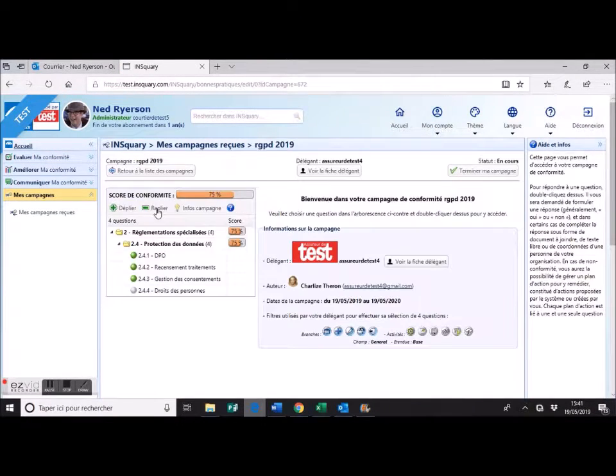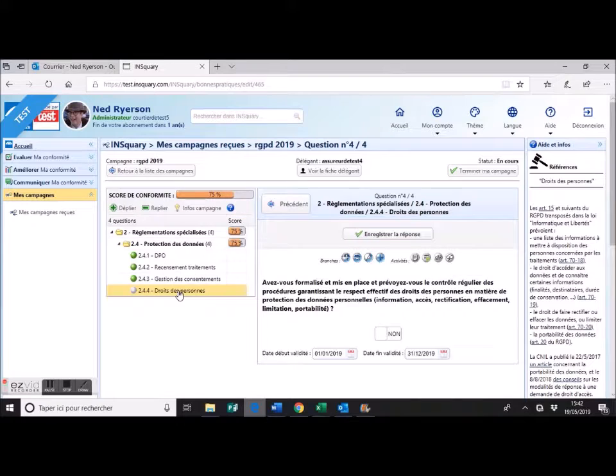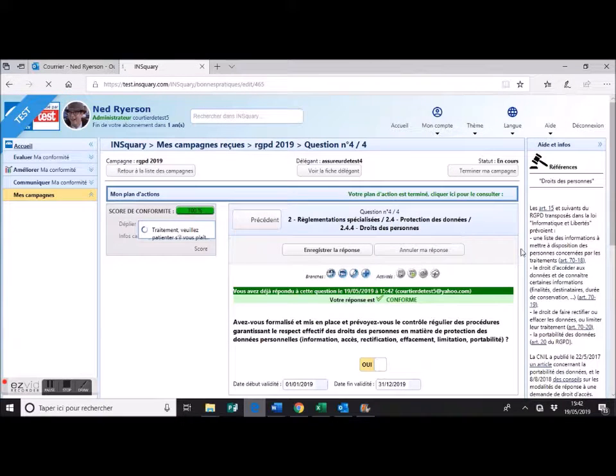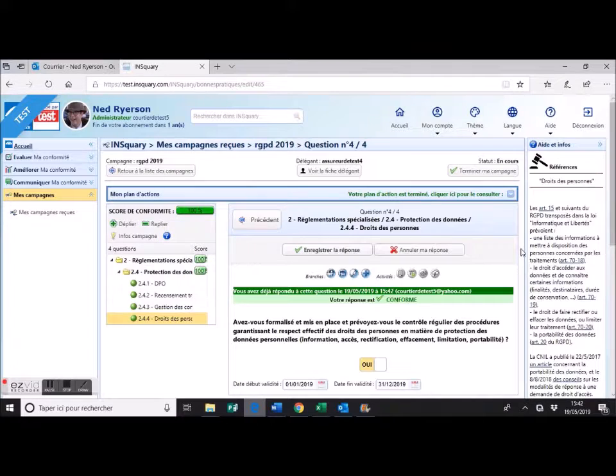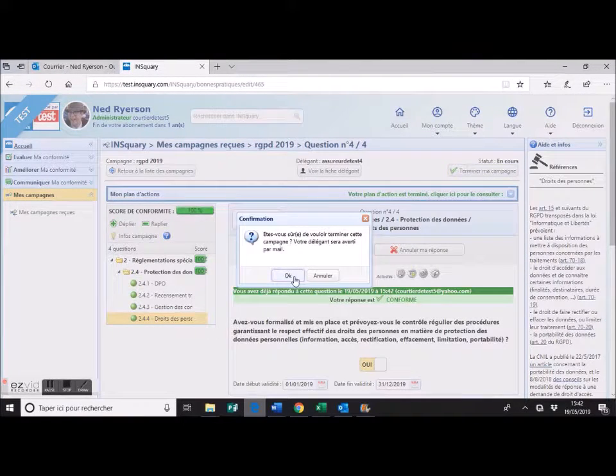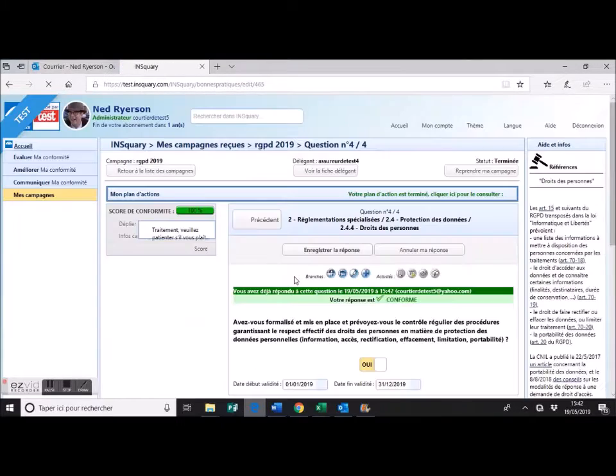In his inbox, he sees that he has received a request from the insurer to answer a campaign. In our example, he answers a single question because he had already answered the others as part of his self-assessment. Of course, the answers he made on this occasion will also be preserved in his virtual compliance file on our completely secure servers. Once he has responded, he confirms his participation in the campaign.